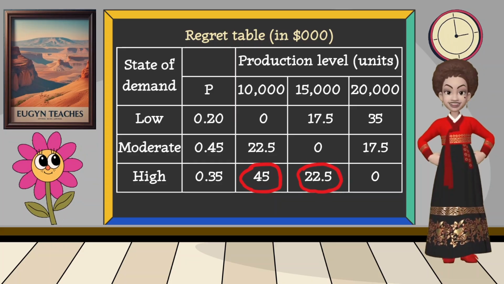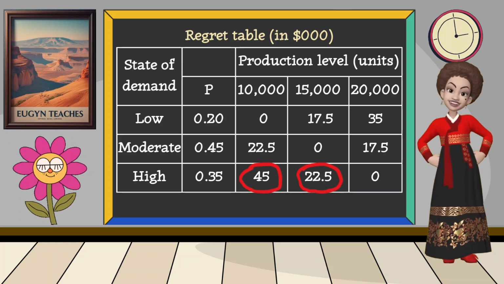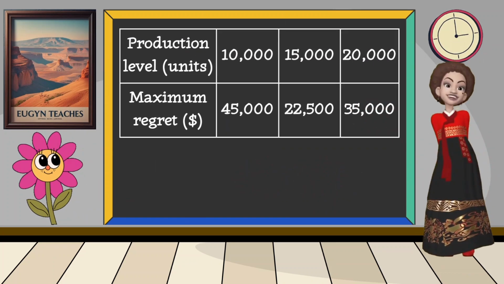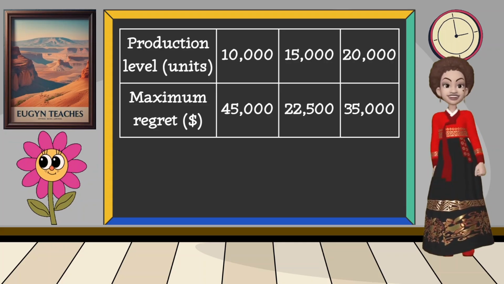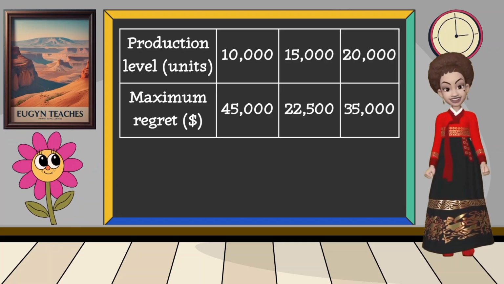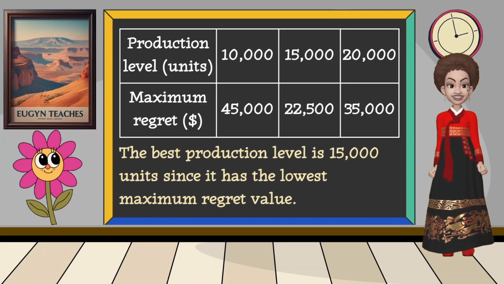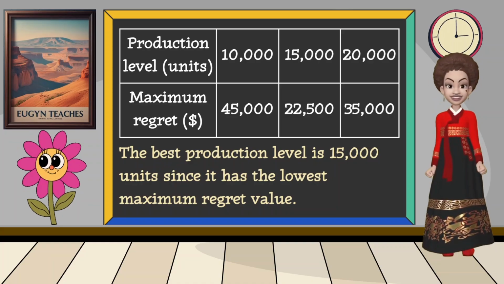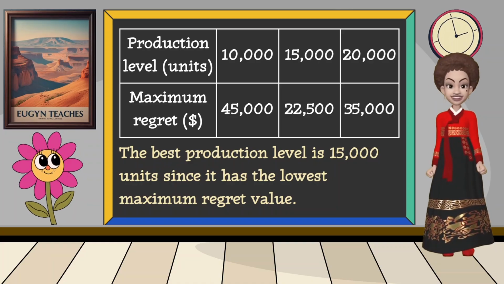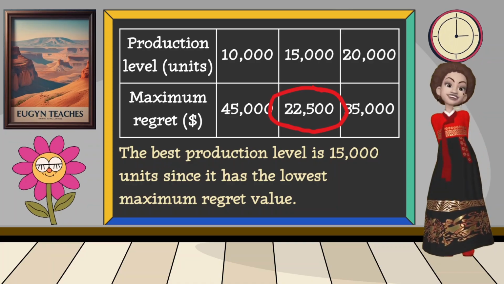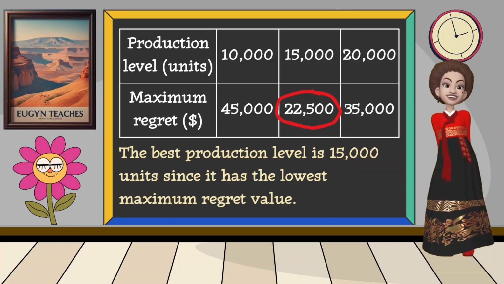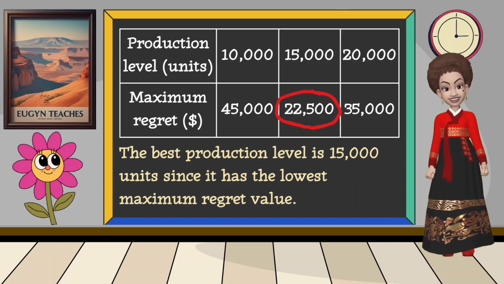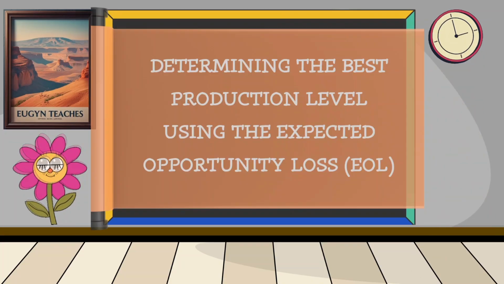And for 20,000 units, the maximum regret is $35,000. The best production level will be the one that has the lowest value amongst the maximum regret values. In this case, the lowest maximum regret value is $22,500. Therefore, the best production level is 15,000 units.